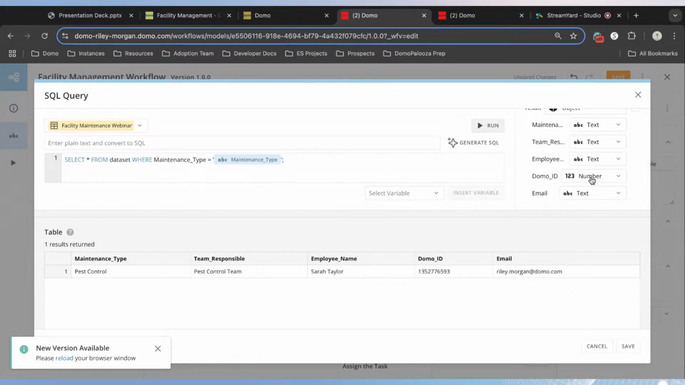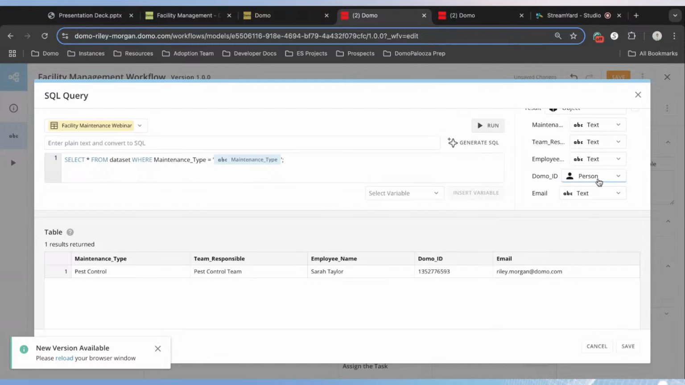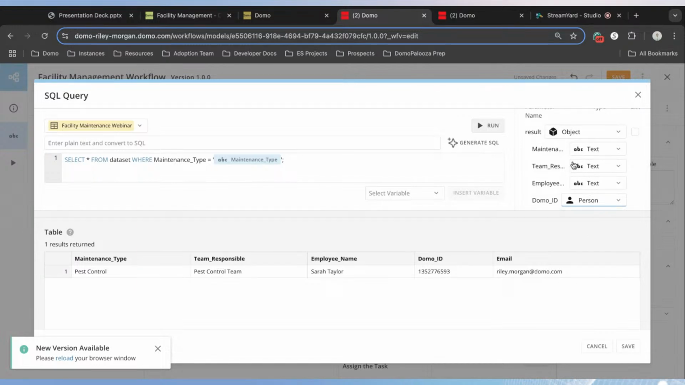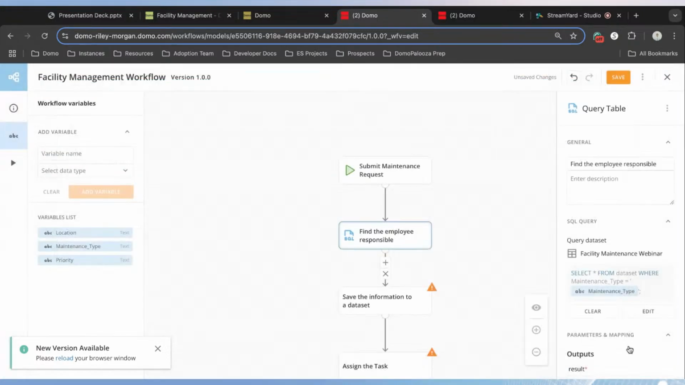And the one that I would like you to change is this Domo ID, which comes through as a number, which is correct, but we're going to use this as a person. So we want to identify this as a Domo user that we can use to assign these tasks to later on. So we're going to change the Domo ID data type to a person up here in the top right. Once we do that, everything else looks good to go. So we're going to save and exit out of that modal.